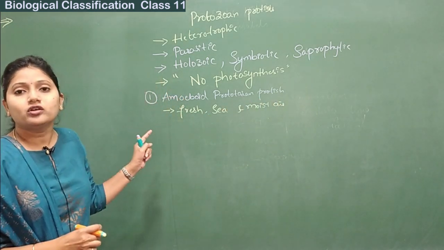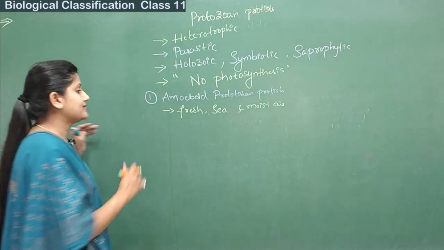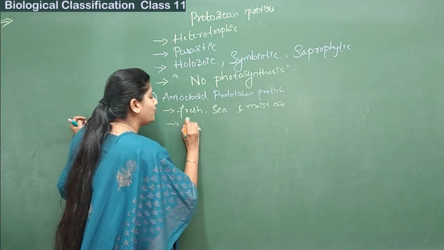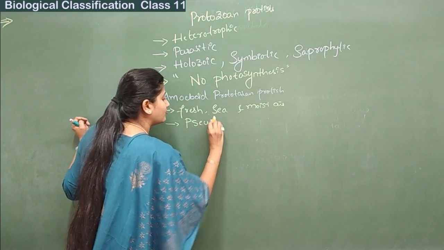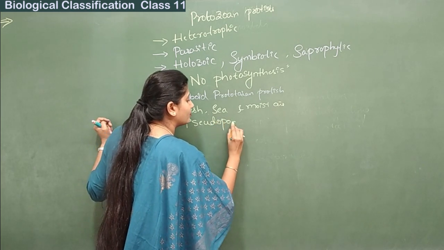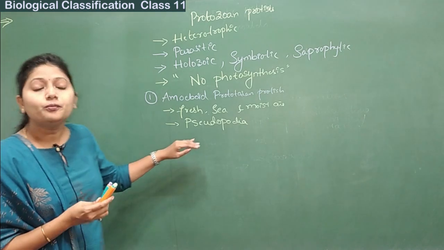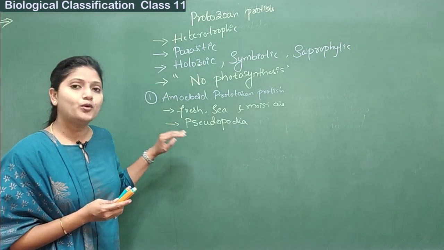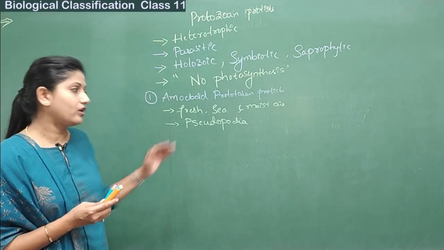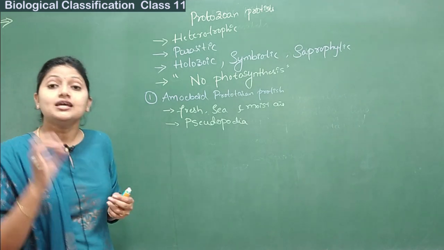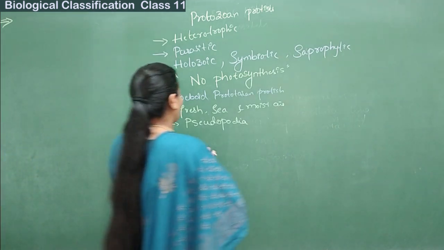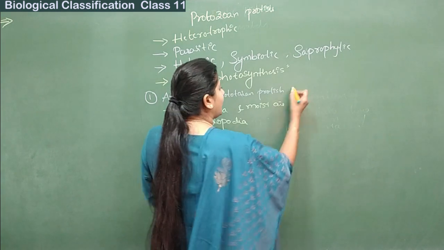The locomotory organ present here is the pseudopodia, and the group of organisms which have pseudopodia as their locomotory organs are called the Sarcodina.